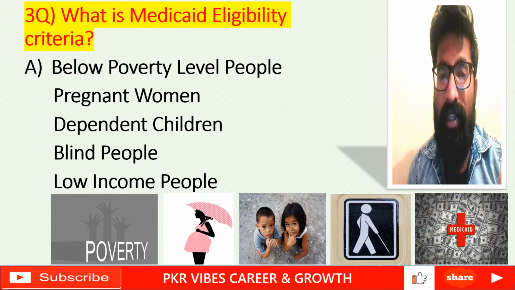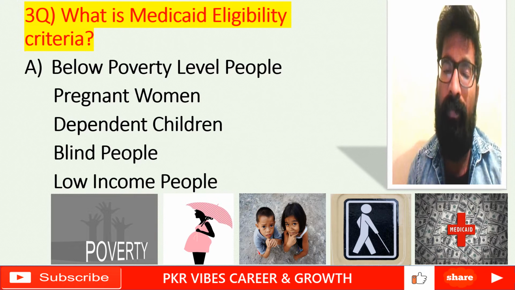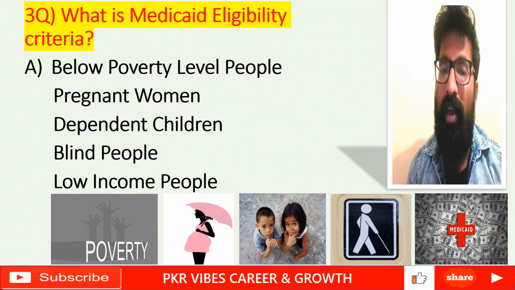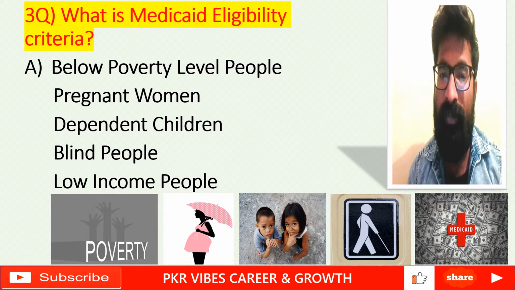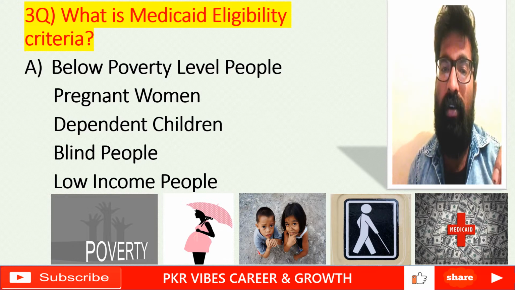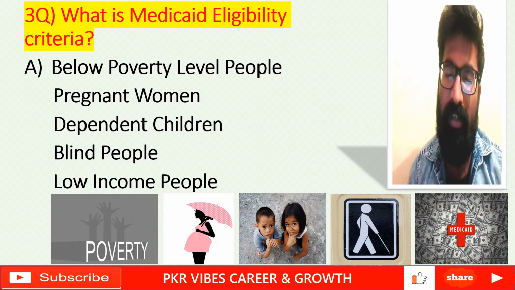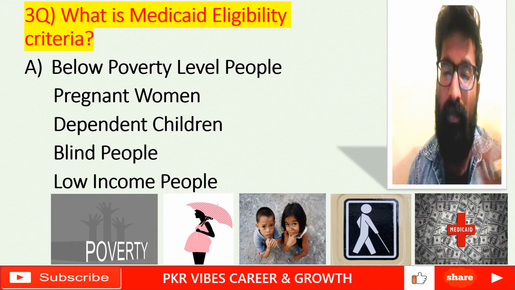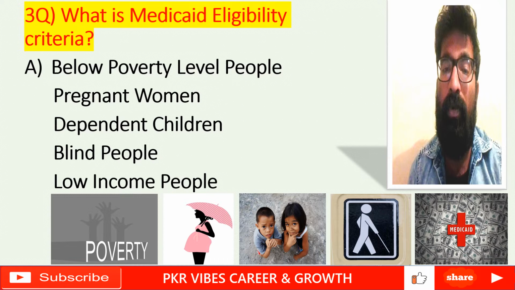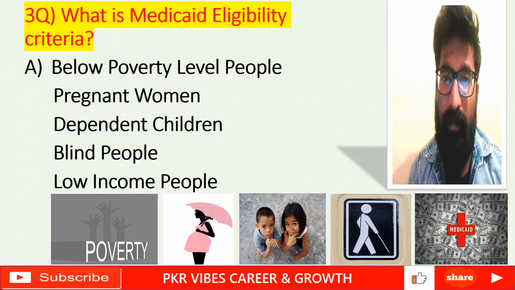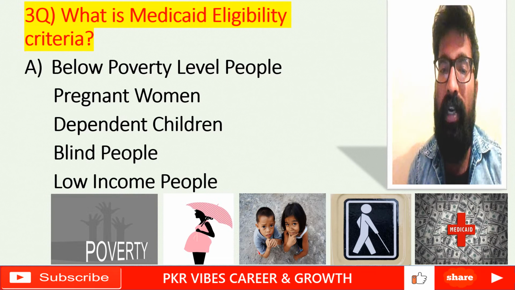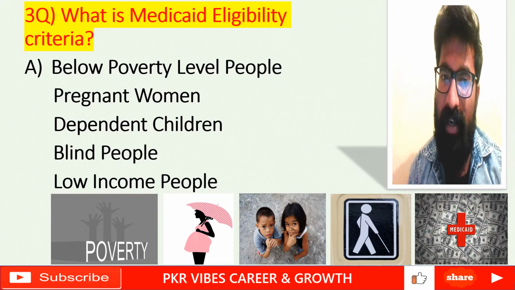So these people are called below poverty people, and pregnant women, and dependent children, the children who are dependent on someone else, not having any parents. For example, they depend on someone else for basic needs: food, shelter, clothes, like that. So those people are called dependent children. Those dependent children are also eligible for the Medicaid criteria.